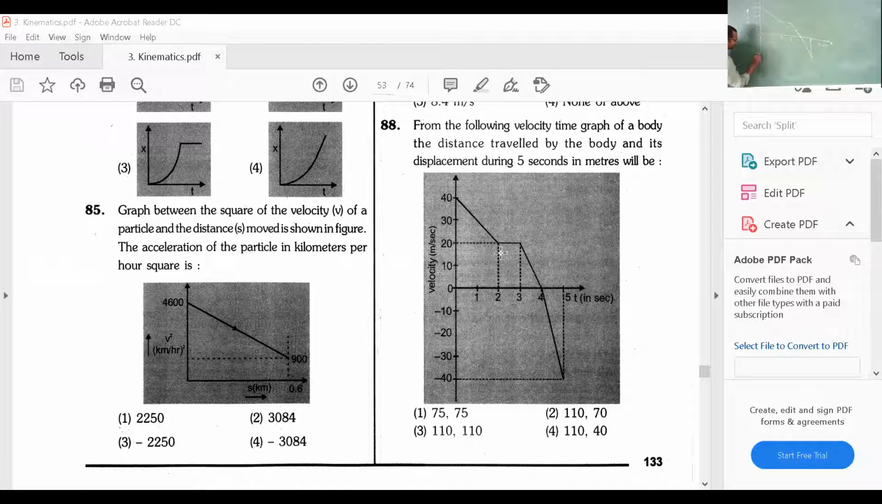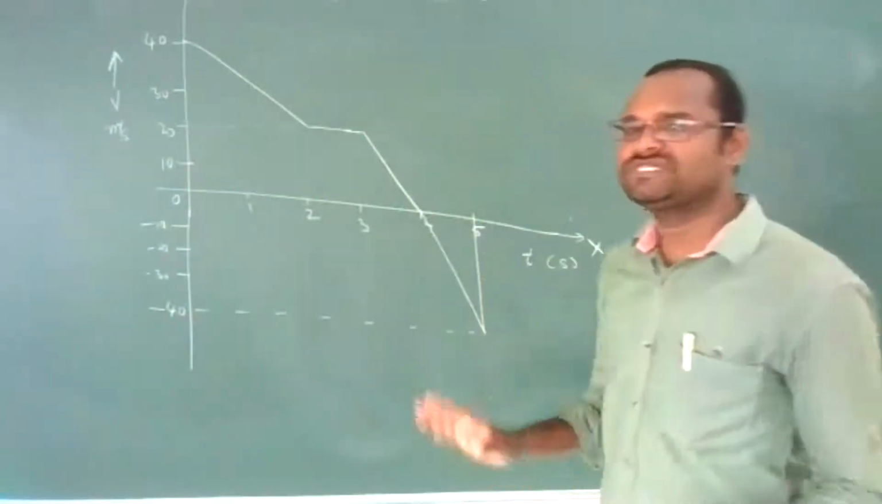This is minus 40 given. This is the graph they have given. Here minus 10, minus 20, minus 30 also you can take if you want. What are they asking? From the following graph, they are asking for the distance traveled by a body and the displacement. We want distance and displacement in 5 seconds. The important concept is this.